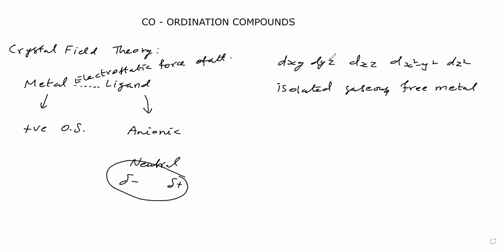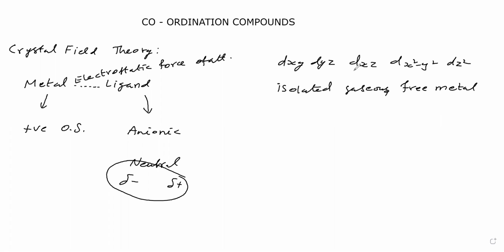Their energy will be the same, therefore they are degenerate. So in the isolated gaseous free metal, all the 5d orbitals have equal energy. Therefore, the d orbitals are degenerate.